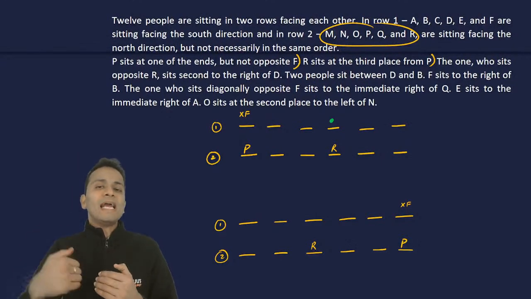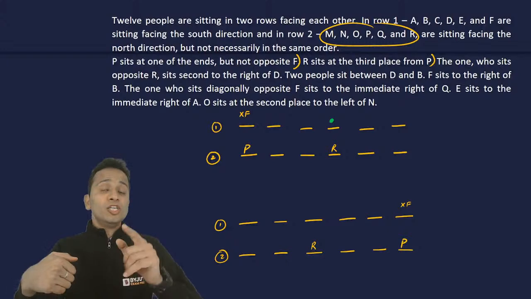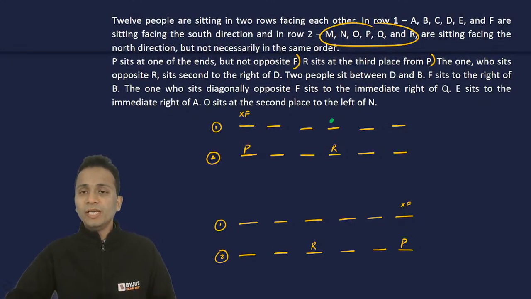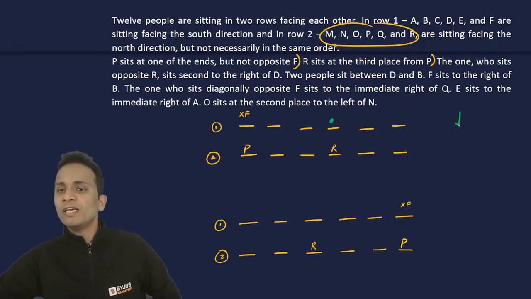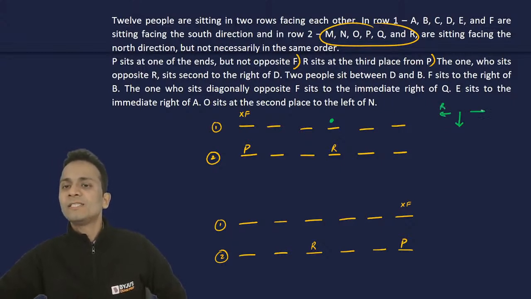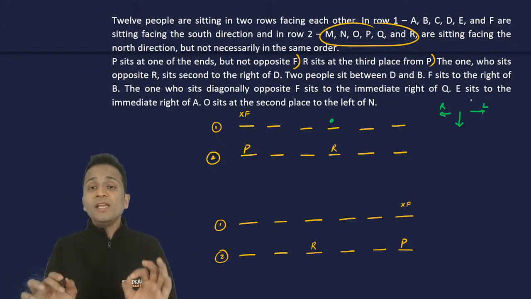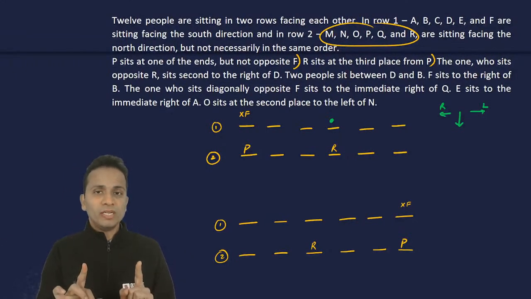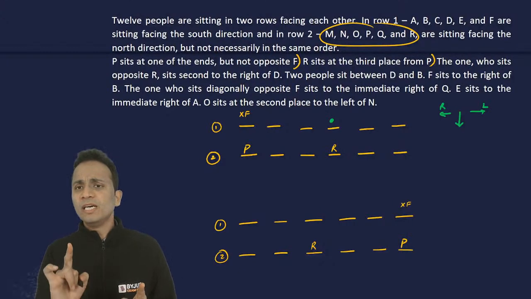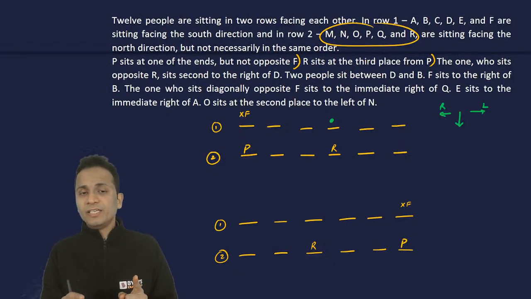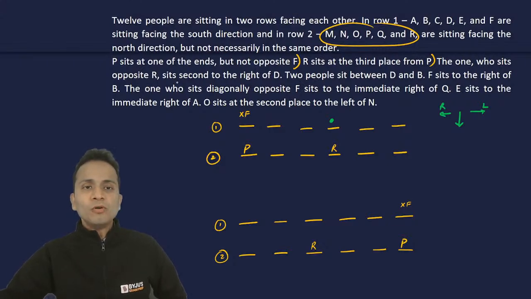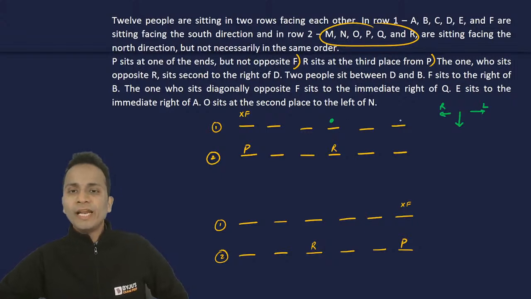Now in row 1, the right-hand side will be your left-hand side. Anyone who is sitting in row 1 is facing downwards, so this direction will be right and this direction will be left for anyone sitting in row number 1. So right-left will be a little bit of a problem, and we have to identify it carefully. Okay?